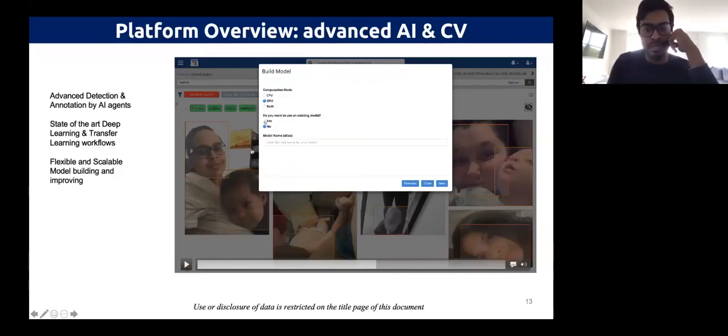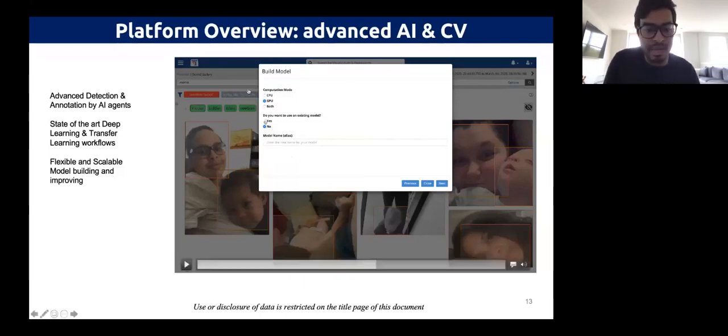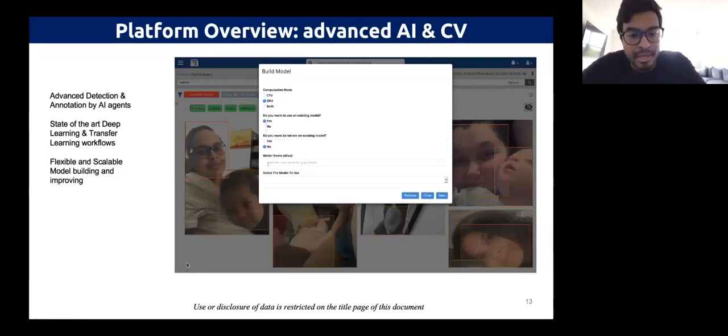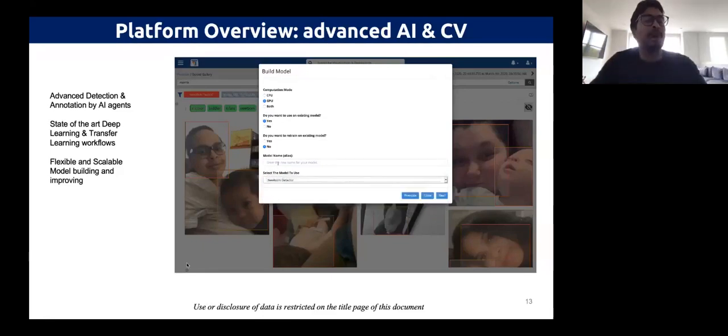Here's what's really interesting: transfer learning. And I don't mean transfer learning that's something Google or some institution has published. We can actually do transfer learning that we do for ourselves. For example, if you have created a model in the past and want to build on top of it, we have that capability here. Let's take a look at how we do that. We created a model called newborn detector, and then instead of training from scratch, we take that model and build another model on top of it.